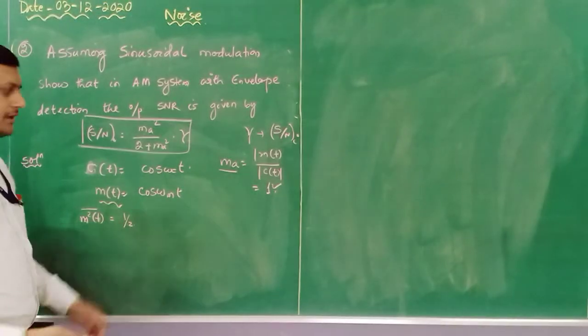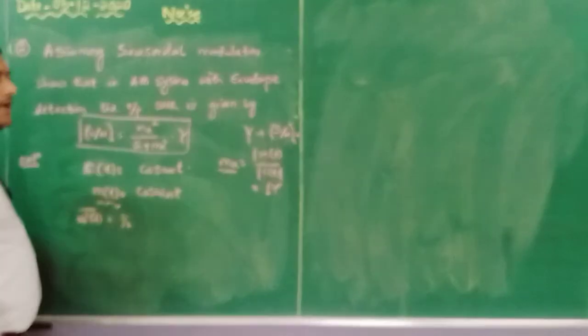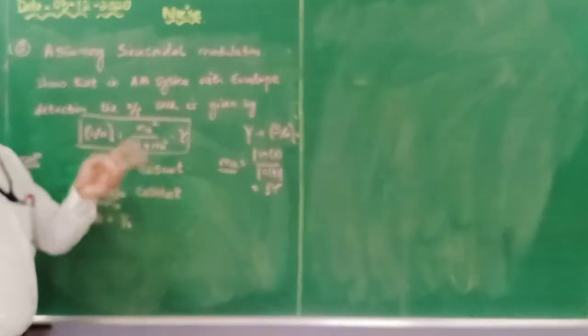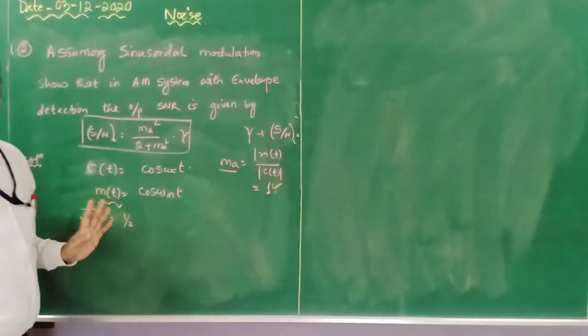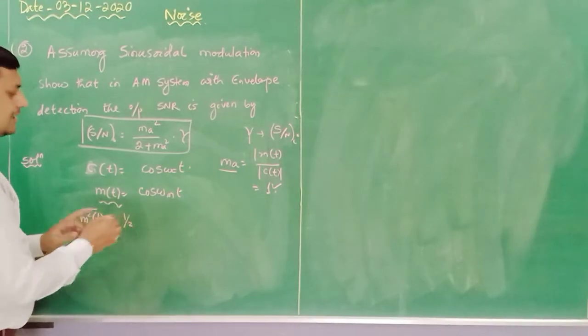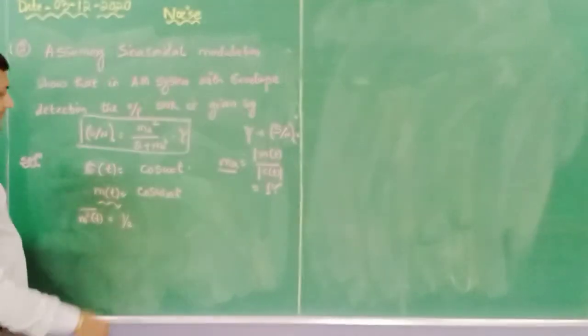You don't have to worry about it. So cos square omega mt means 1 plus cos 2 omega mt divided by 2. The higher frequency component we are not considering, only the magnitude. So it is half. Let us consider it like this.